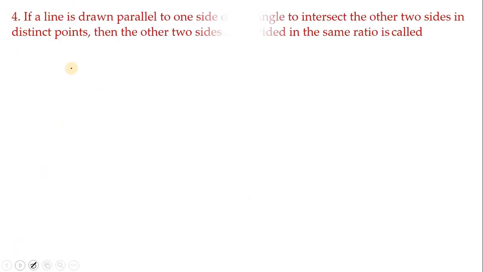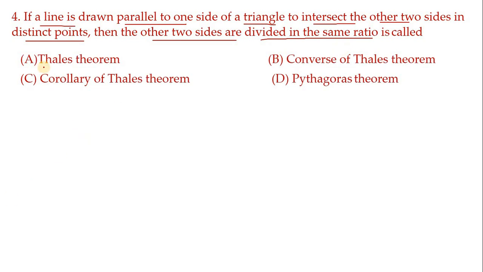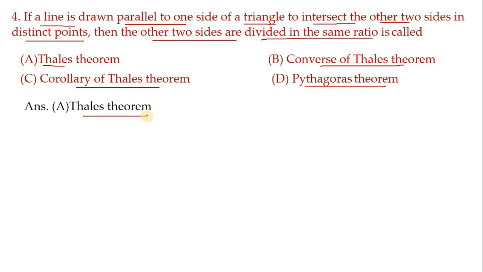Next problem. If a line is drawn parallel to one side of a triangle to intersect the other two sides in distinct points, then the other two sides are divided in the same ratio. Children, as I am reading this statement, you would have come to know which theorem this is related to. The options are Thales theorem, converse of Thales theorem, corollary of Thales theorem, Pythagoras theorem. So definitely the answer is A, Thales theorem.